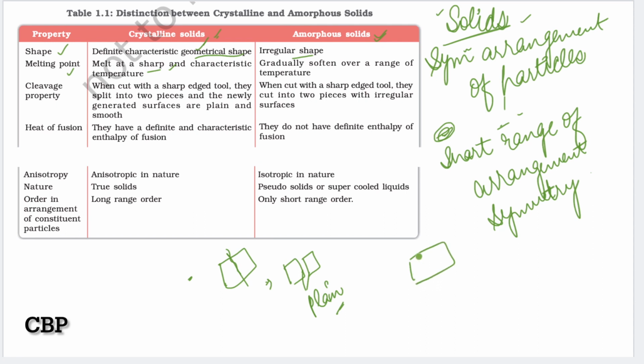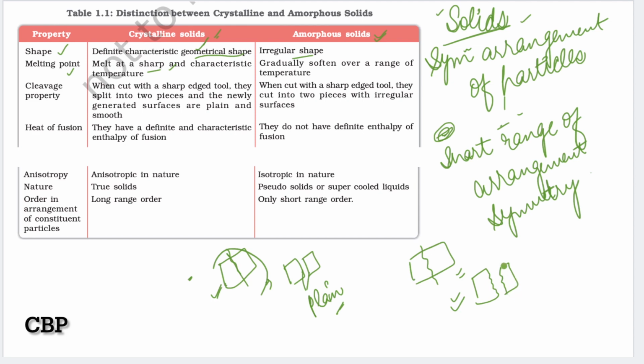When we cut an amorphous solid into two pieces, irregular shapes are there. The reason is again the same: in crystalline solids the particles are arranged in symmetry, and there is a symmetrical arrangement. The reason for amorphous solids is that there is no symmetrical arrangement of particles.